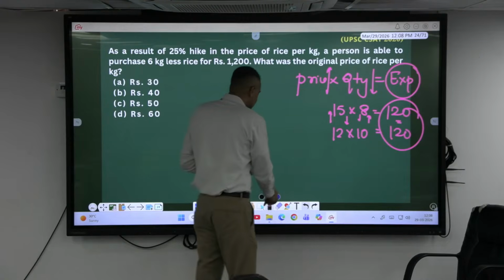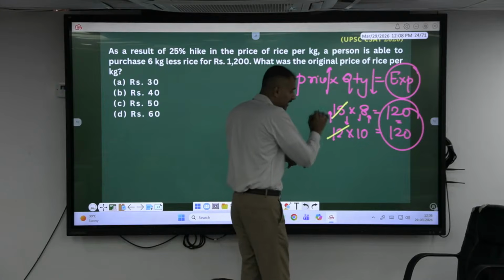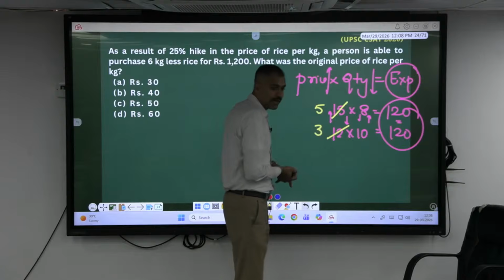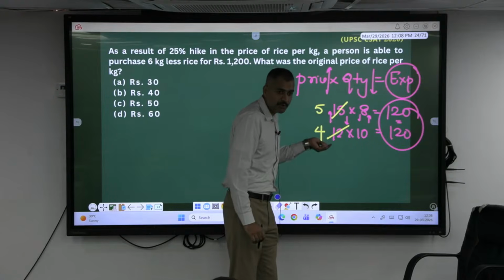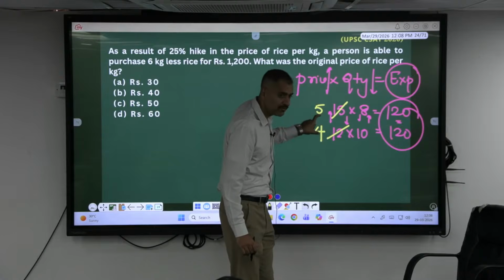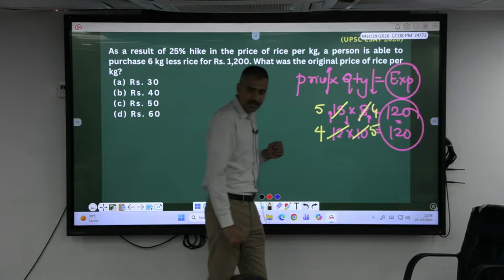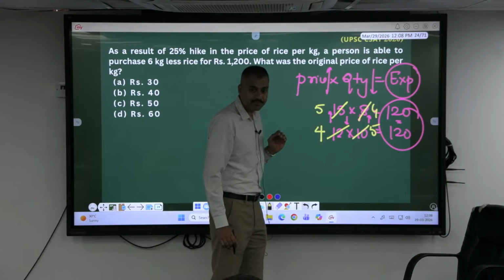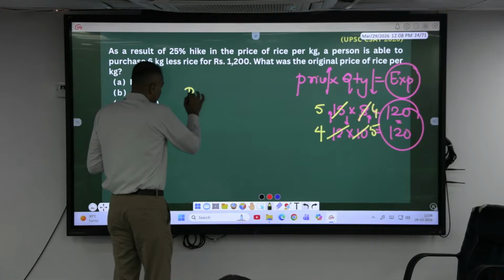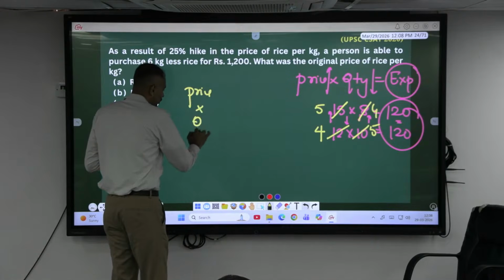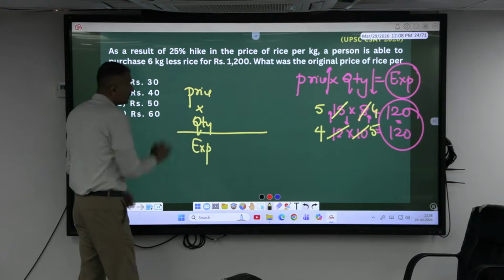How do they increase and decrease? Inversely. Meaning 15 to 12, they are in the ratio 5:4, that is 3 into 5, 3 into 4. If these two change in the ratio 5:4, this has to change in the ratio 4:5. 8 and 10 are in the ratio 4:5. Agree? So price into quantity bought is equal to expenditure.